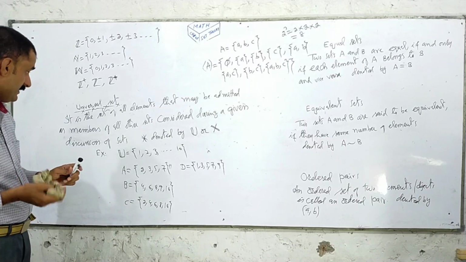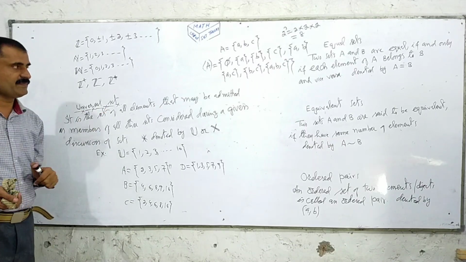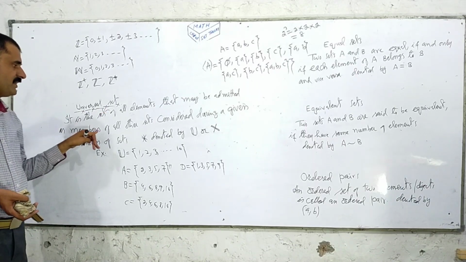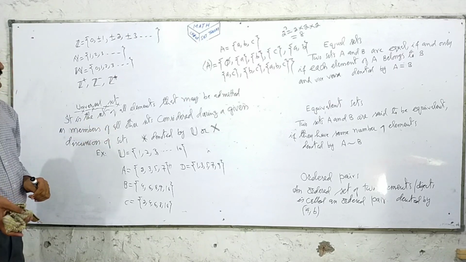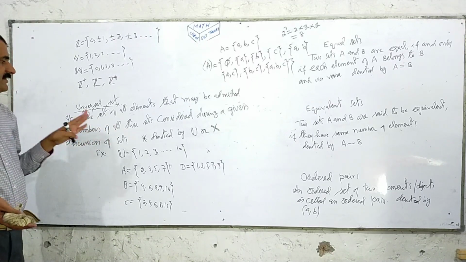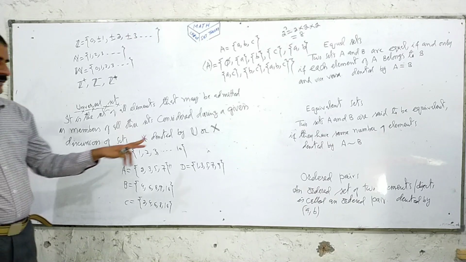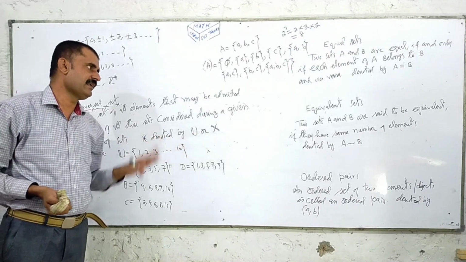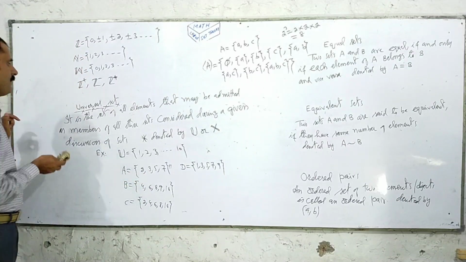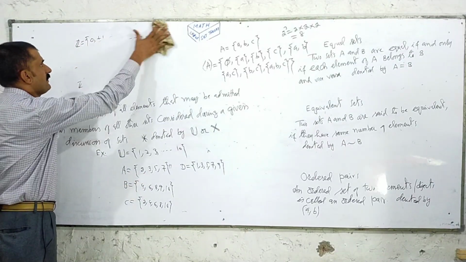A universal set is the set of all elements that may be admitted as members of all other sets considered during a given discussion of sets. It is denoted by this symbol. These symbols are called a universal set. Now here is another topic.